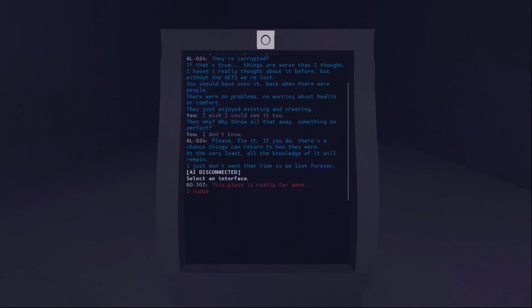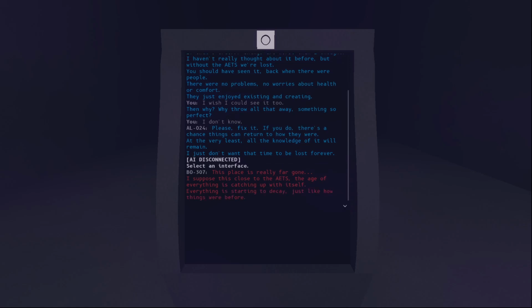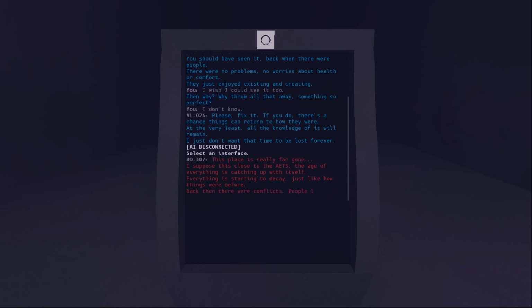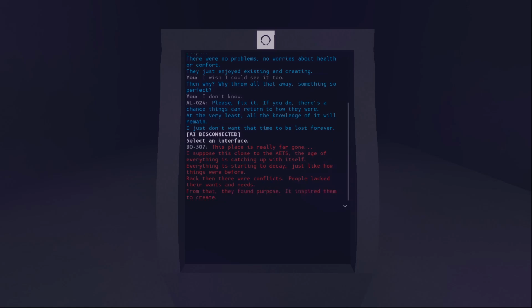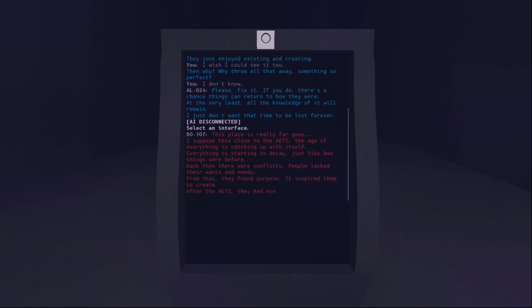This place is really far gone. I suppose this close to AETS, the age of everything is catching up with itself. Everything is starting to decay, just like how things were before. Back when there were conflicts, people lacked their wants and needs. From that, they found purpose, and it inspired them to create. After the AETS, they had everything they wanted, but all the inspiration and meaning were lost.